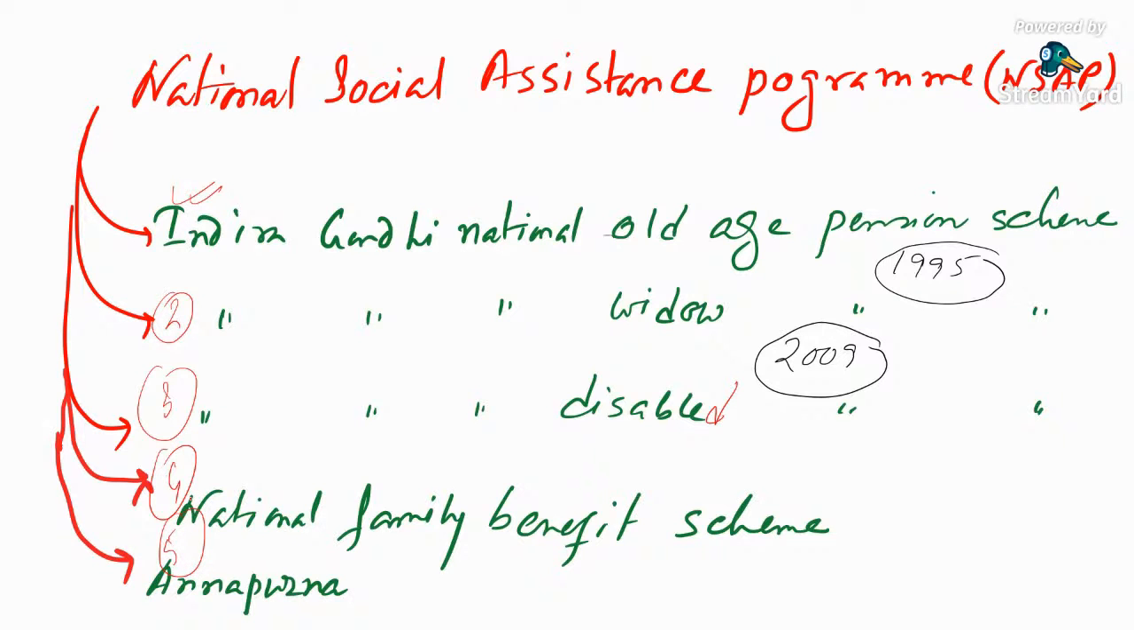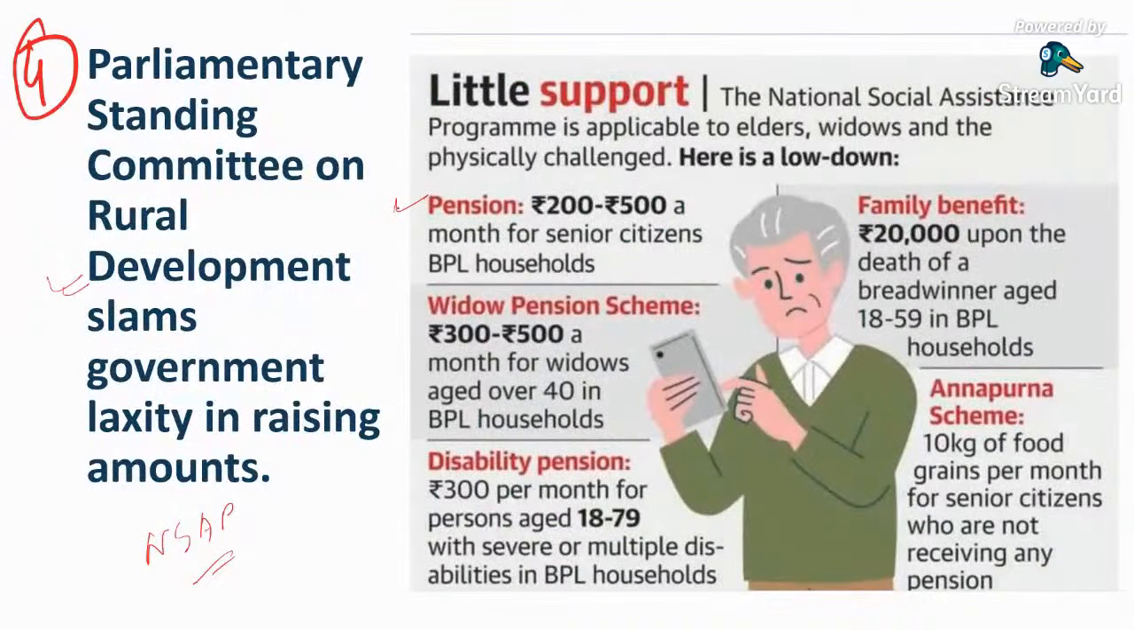So what are the schemes? You can see this in this picture. First, National Old Age Pension Scheme. There are merely 200 to 500 a month for senior citizens of BPL households. So this amount is very less. Widow pension scheme merely 300 to 500. Disability pension scheme 300 per month. Person aged 18 to 79. Family benefit only merely 20,000 after the death of breadwinner.